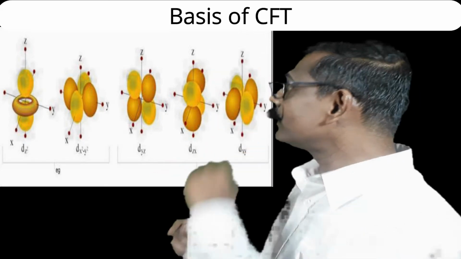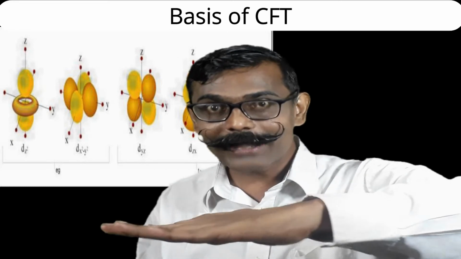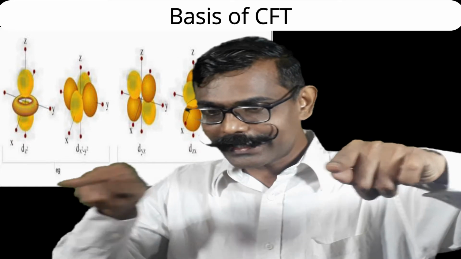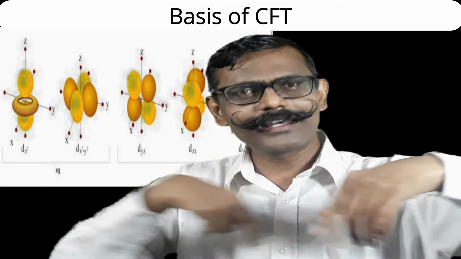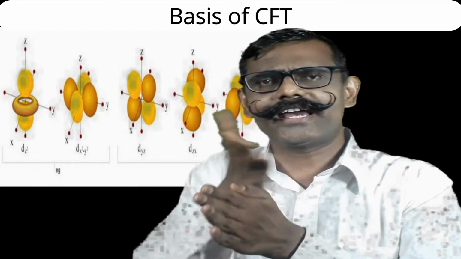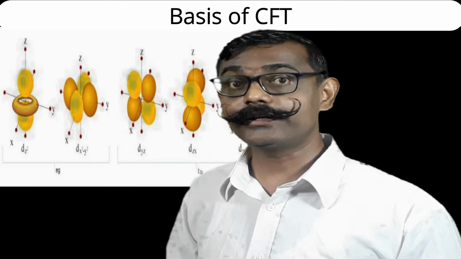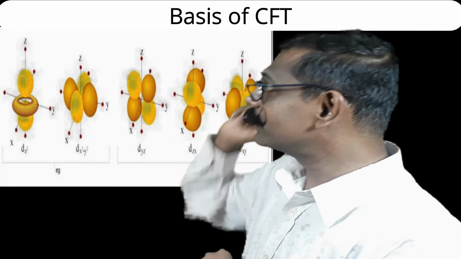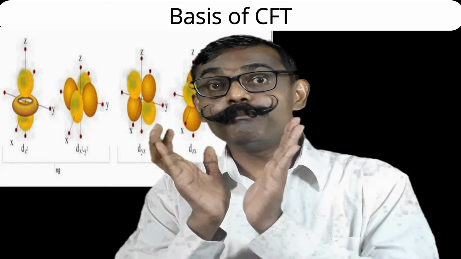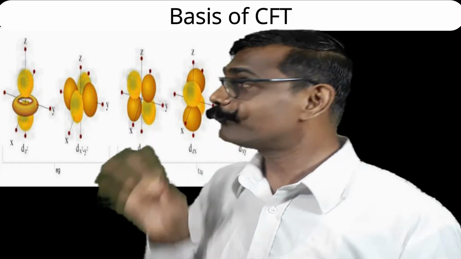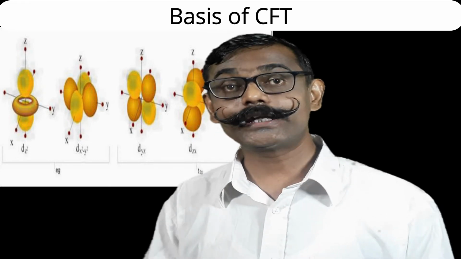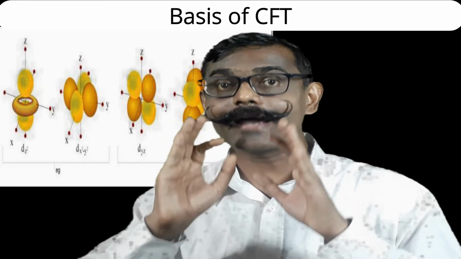Likewise, the last orbital, dxy, will be in the xy plane. With the x axis and y axis, in between x and y there will be a lobe, and similarly the other three lobes. What will be the angle made by the lobe to any axis, x axis or y axis? It will be 45 degree. What are you finding? The last three orbitals, dxy, dxz and dyz, are in between axes, and the first two orbitals, dx square minus y square and dz square, are along axes.